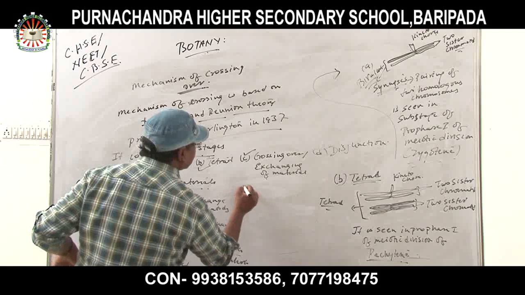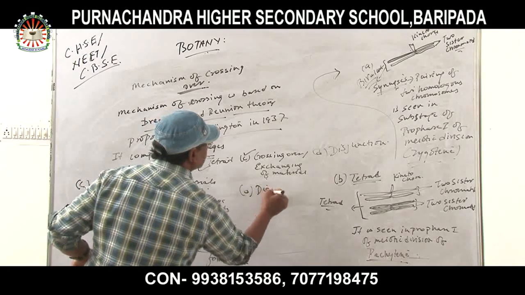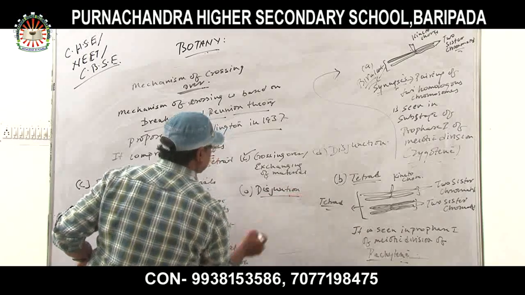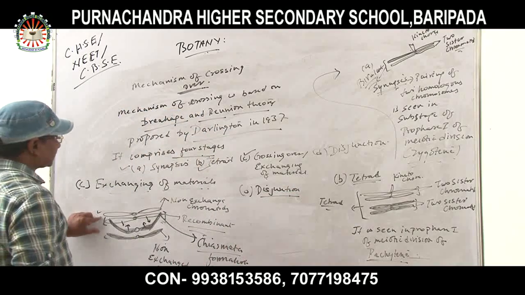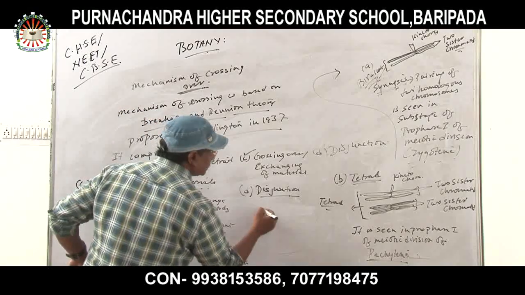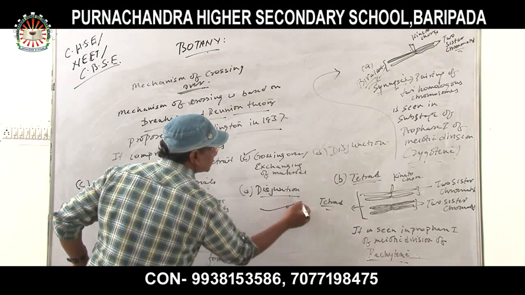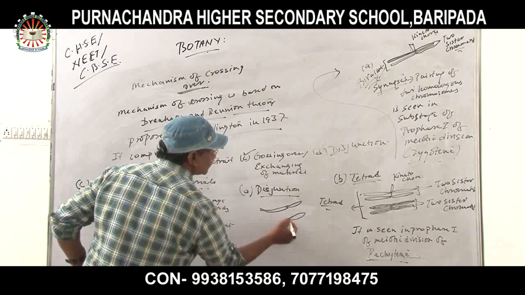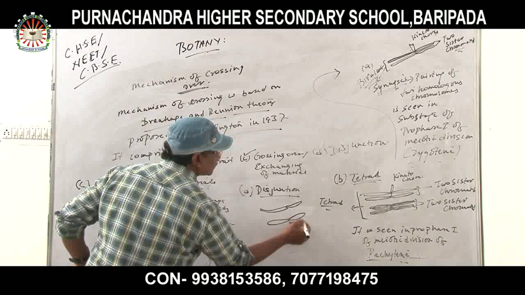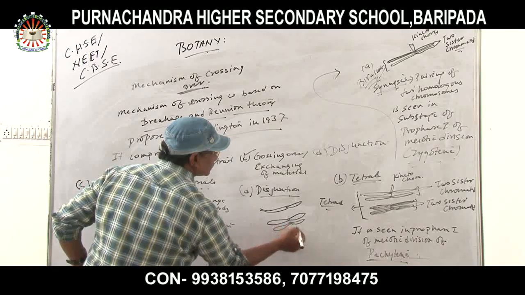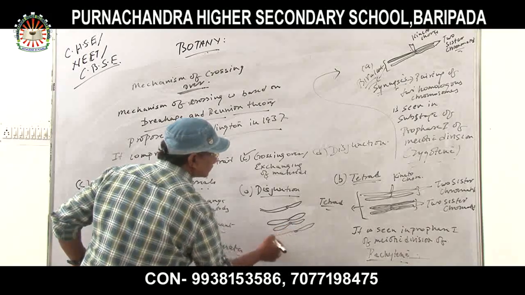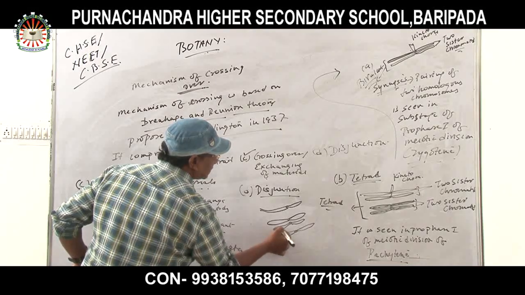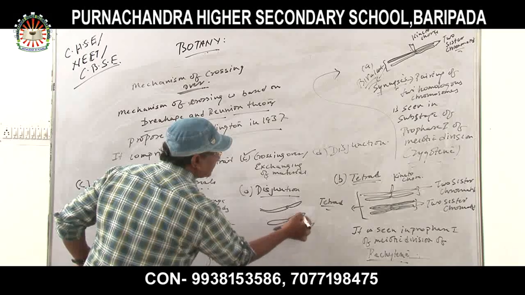Disjunction. What happens in disjunction? It's the simplest way to show you the structure. After exchanging of materials, here are the chromosomes. Here, some parts are getting recombined with it.